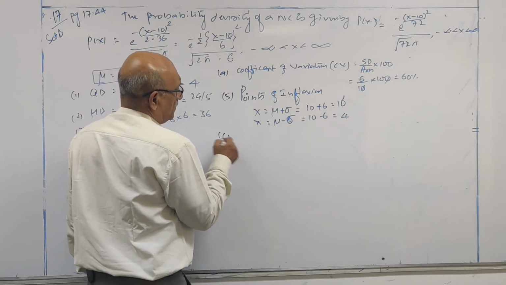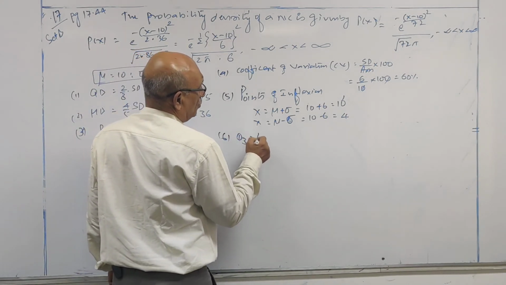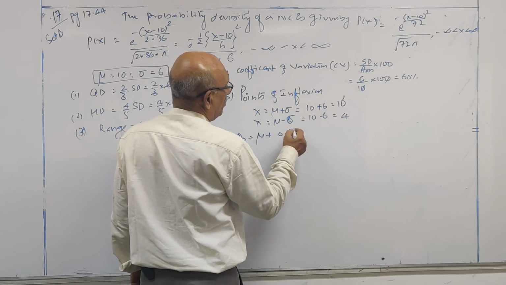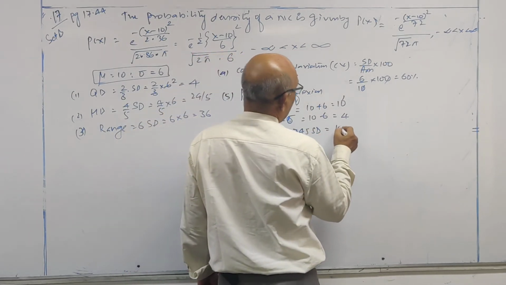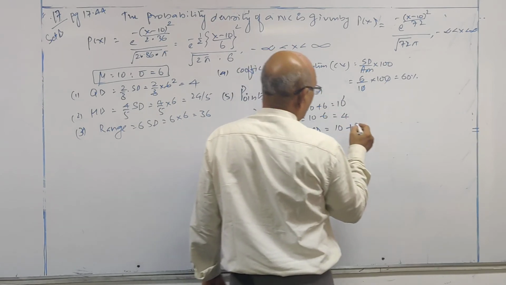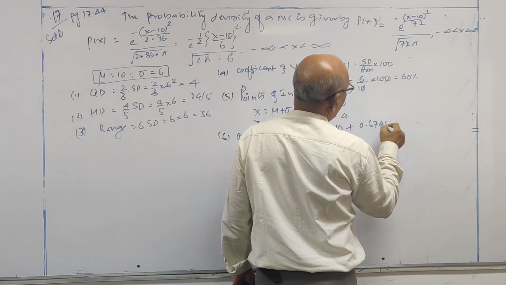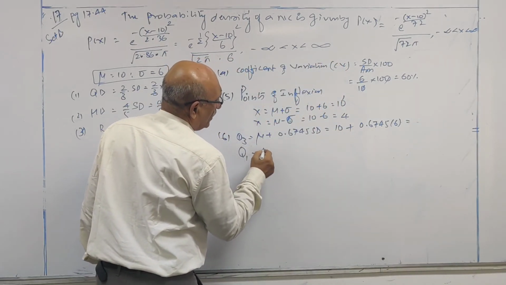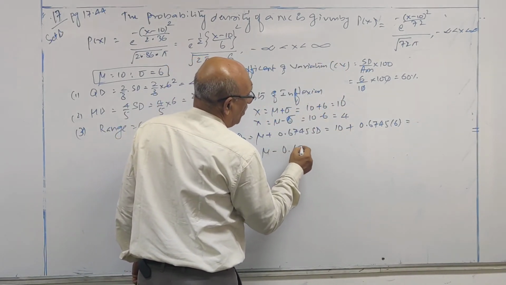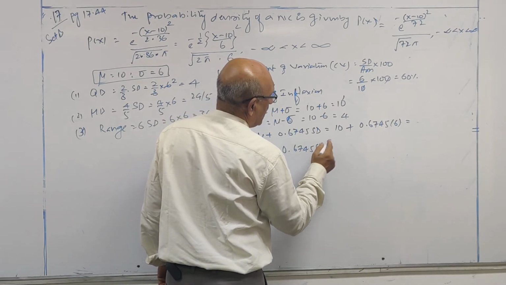Sixth one. Q3 is equal to mu plus 0.6745 into standard deviation. Mu means 10 plus 0.6745 into 6. Q1 is equal to mu minus 0.6745 into standard deviation.